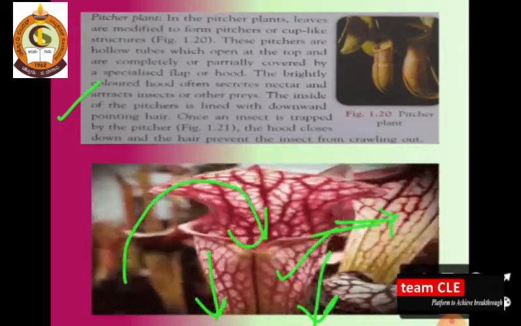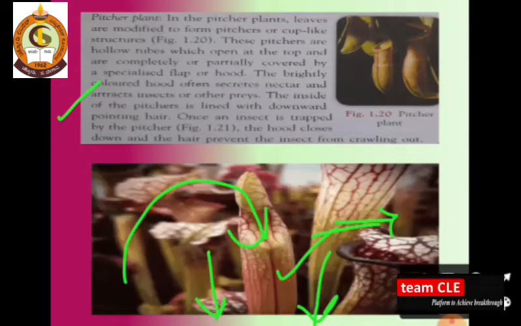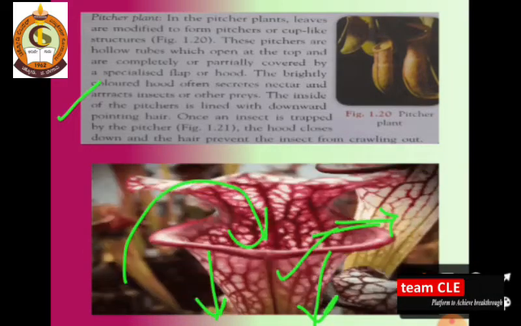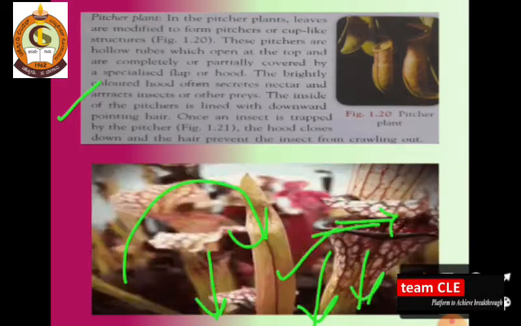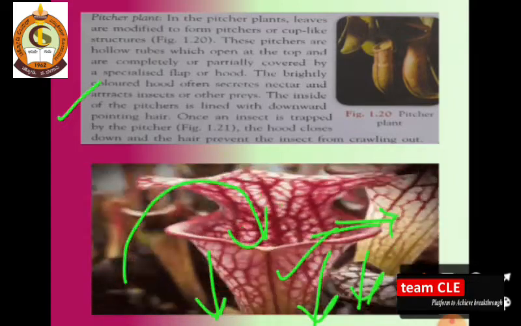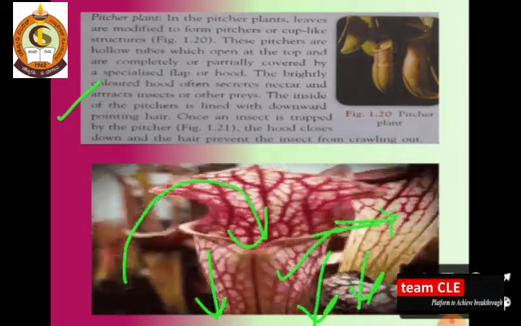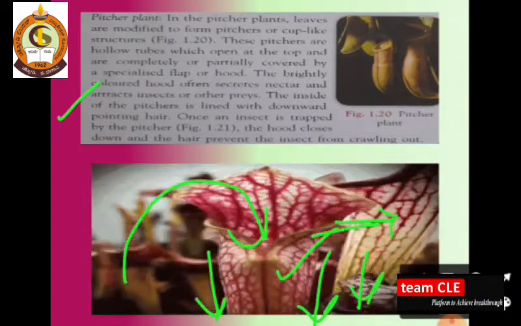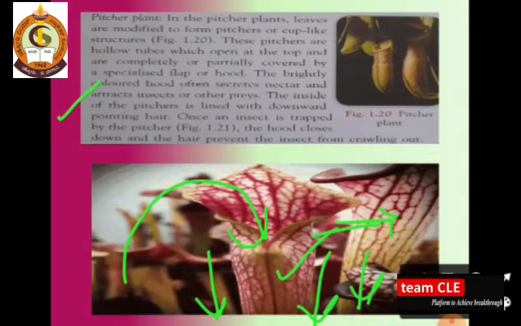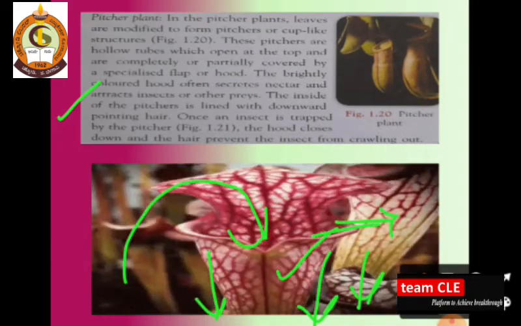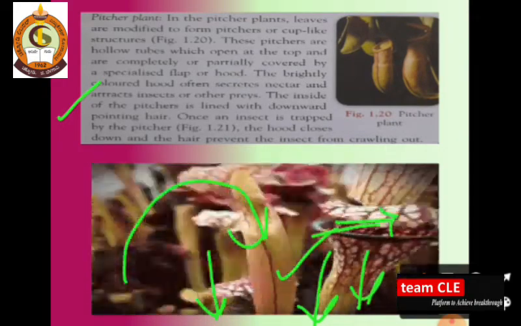So dear students, in this situation there is a small pool of water at the bottom of the picture, and the insect drowns here, and its body is decomposed by the digestive acid secreted into the water by the plants. As a result, nitrogen-rich liquid food becomes available to the plants.